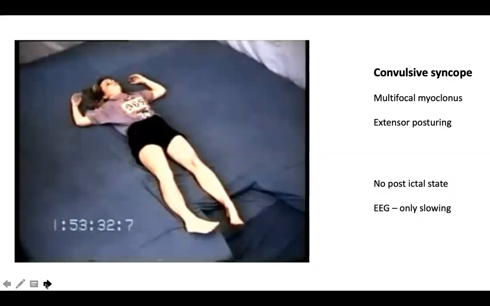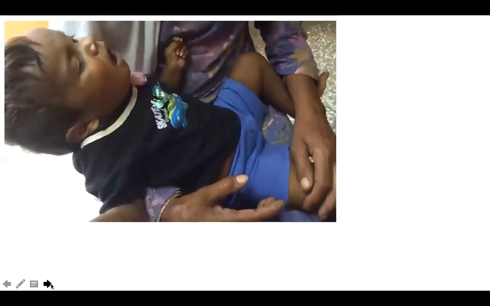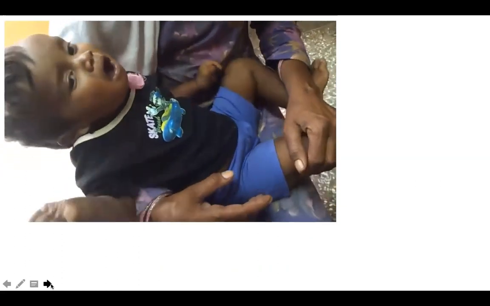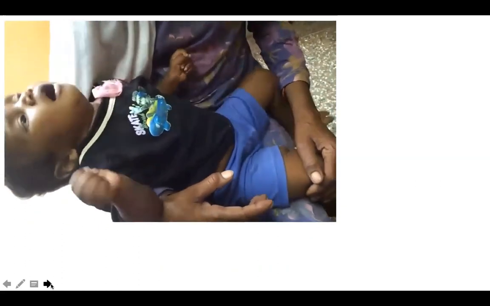But all children or all young adults with this sort of loss of consciousness should definitely have an ECG and a basic cardiac evaluation, okay? Because if you have an occult cardiac lesion, some of these events can lead to sudden cardiac death as well, okay? So more than an EEG, it is ECG which is very, very important if you especially think about syncope and syncope-related convulsive events. So this we see in India. I'm not sure whether we see this in Oman.